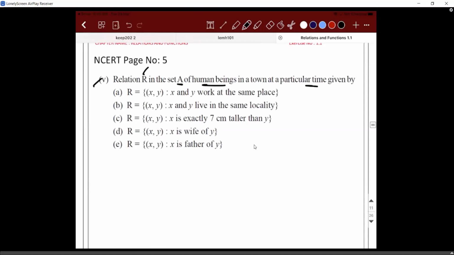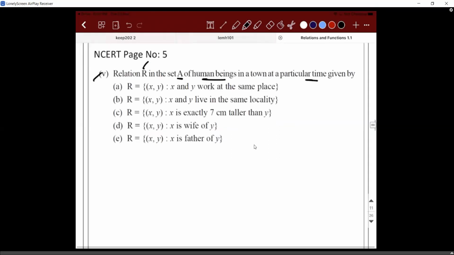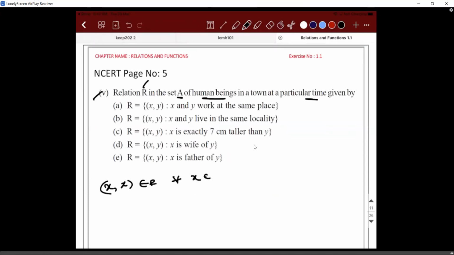So relation R in set A of human beings in a town at a particular time given by R is equal to X, Y such that X and Y work at the same place. So for reflexive, it is reflexive because he will work with himself at the same place. So X, X belongs to R for all values of X that comes from the set A. Hence it is reflexive.